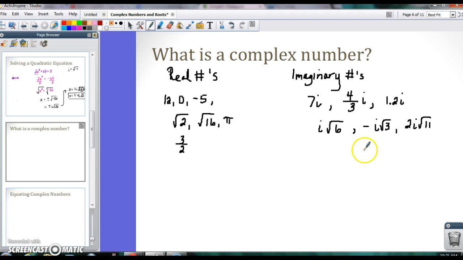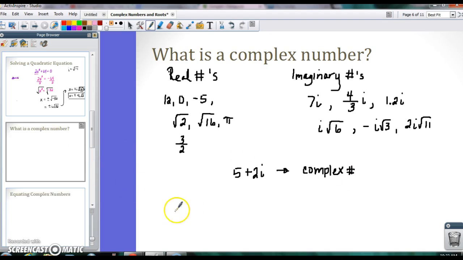So a complex number has a real component to it and an imaginary component to it. So think of it as you're bringing the two of them together. So an example of a complex number would be 5 plus 2i. Okay, that's a complex number, because it has a real component to it and an imaginary component to it. And actually, all numbers that you've ever worked with have all been complex numbers. You just didn't know it, right?